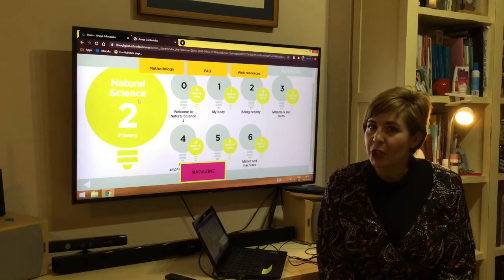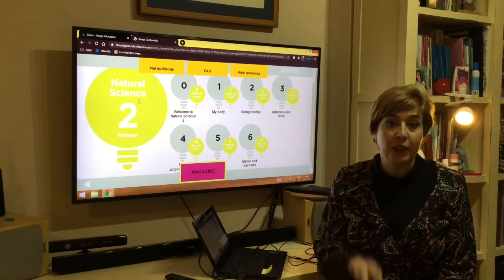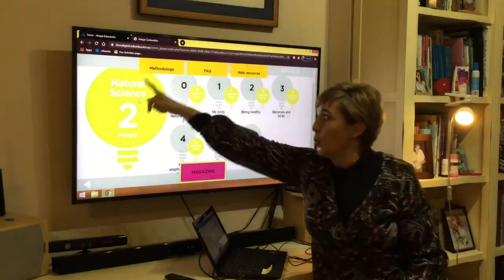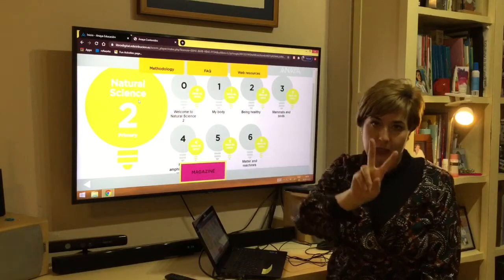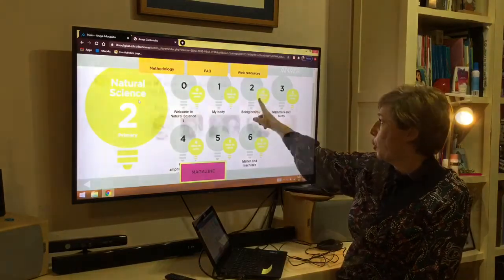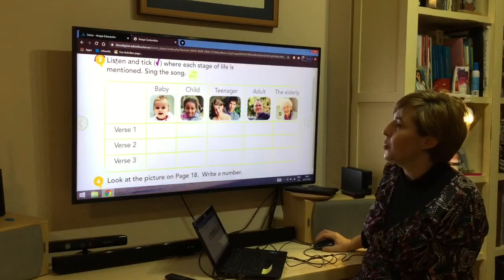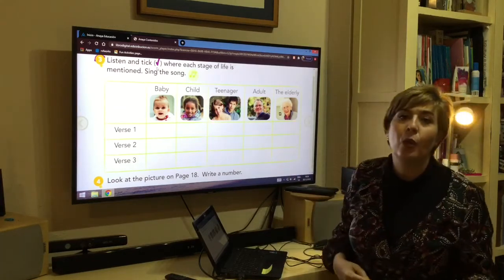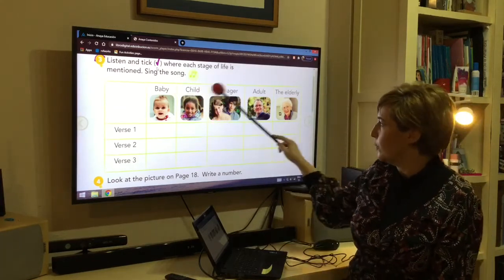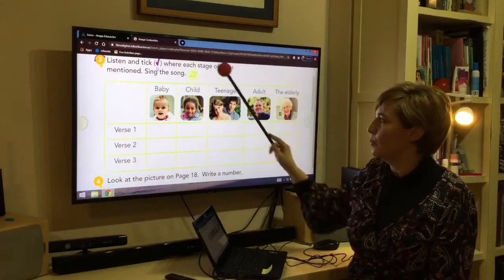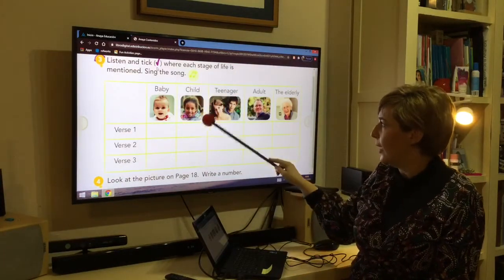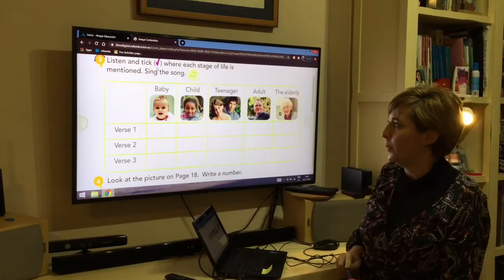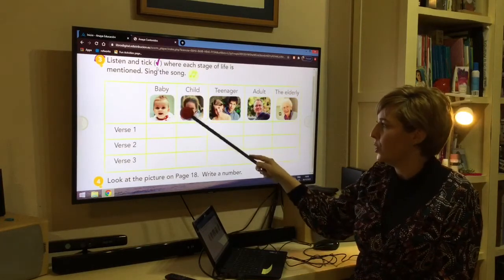This is a revision of year 2, unit 2. Okay, so we are natural science year 2, unit 2. Let's listen to the song and remember which stages of life it is talking about. Remember baby, child, teenager, adult, and elderly person. Do you remember the ages more or less?